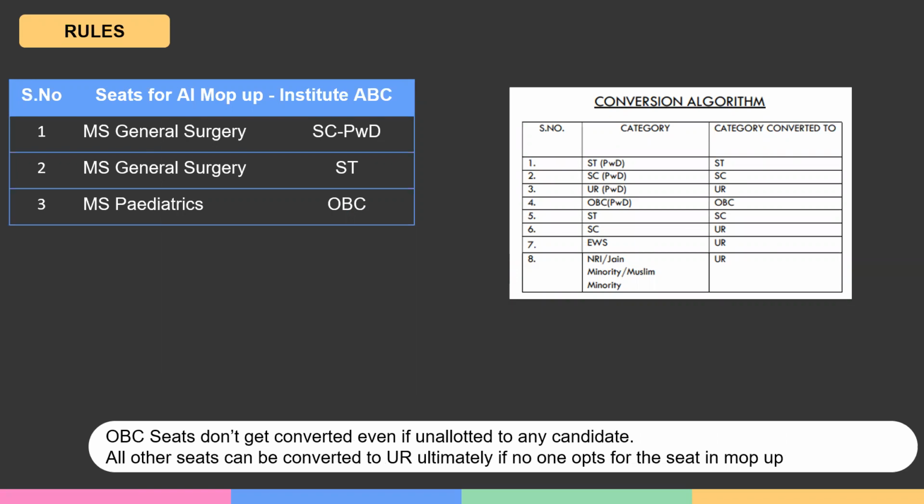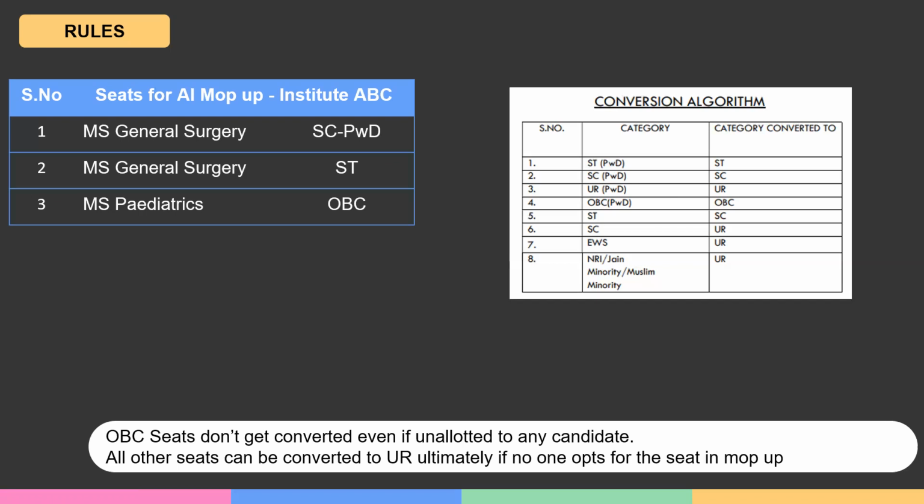Basically, during the first iteration, in case there are STPWD seats, we'll take this as an example, and SCPWD seats are not allotted to any candidate, this might be because of two reasons. All the candidates from 1 till the last rank who belong to STPWD or SCPWD may have got better seats. Or there might be a few candidates who did get a seat, but did not opt for those particular seats, which end up being vacant.